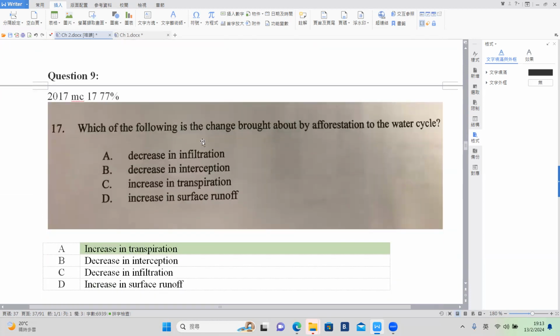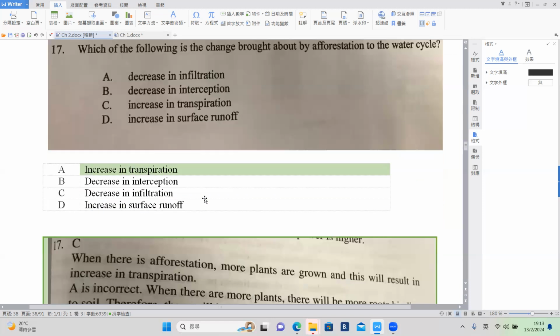Okay, number 9. Which of the following is caused by afforestation to the water cycle? More afforestation, infiltration is wrong. It should be more infiltration and also interception. All wrong. Okay, then transpiration. Transpiration refers to the excretion of water from the plants. So more trees, then more transpiration. Right. So that one is wrong because with more infiltration and more interception, there should be less surface runoff.